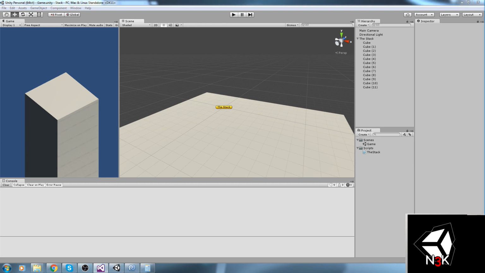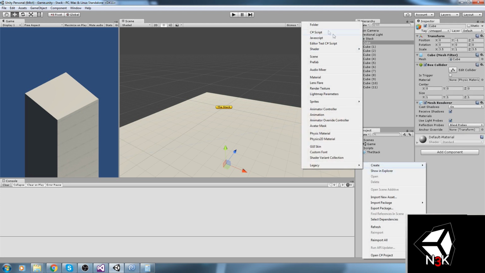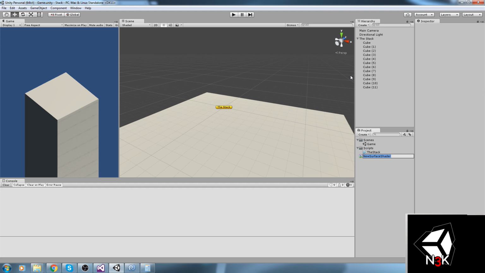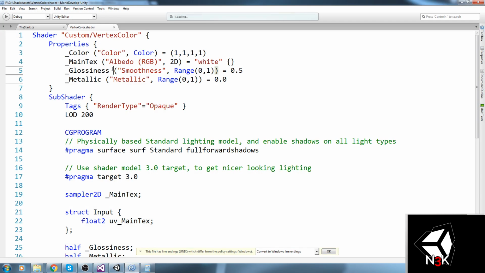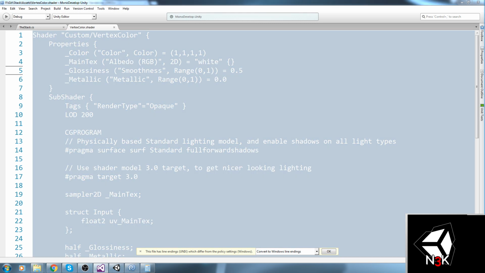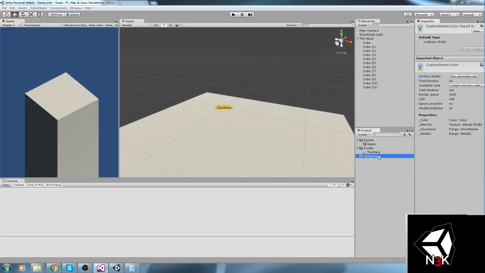Right, so I've got this shader over here that I'll try to explain. I'll put that inside of my folder, create a new surface shader. And this is going to be the vertex color shader, or vertex coloring if you prefer. So let's open it up inside of MonoDevelop, and I've got it in my copy paste right here. Copy paste is not working when MonoDevelop has been open for so long, so let's go ahead and turn that off.